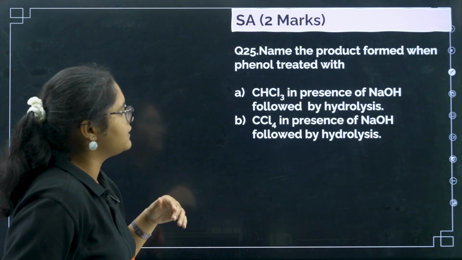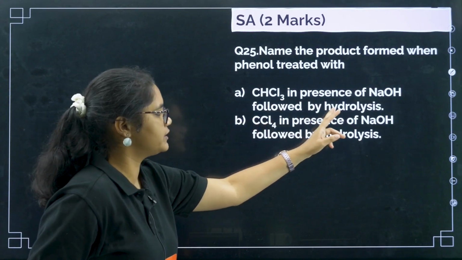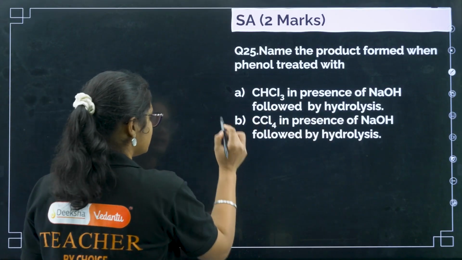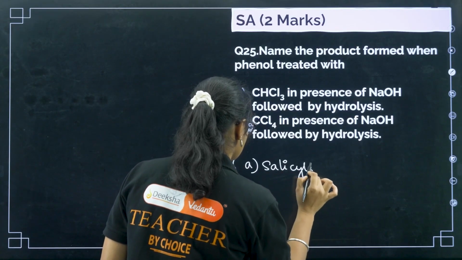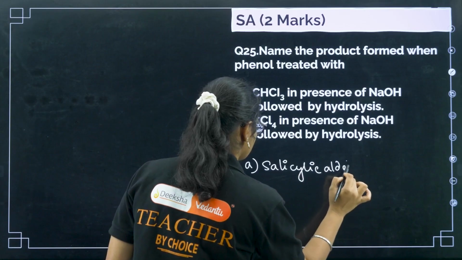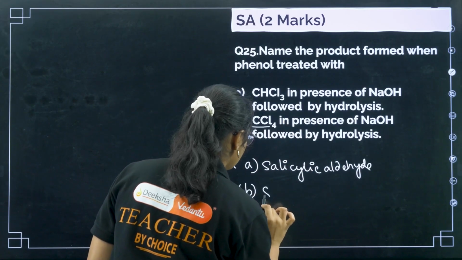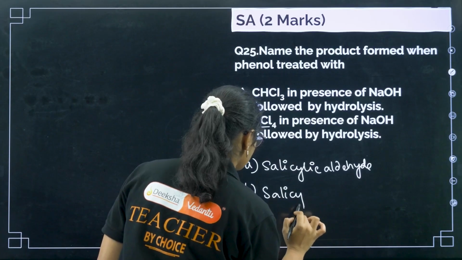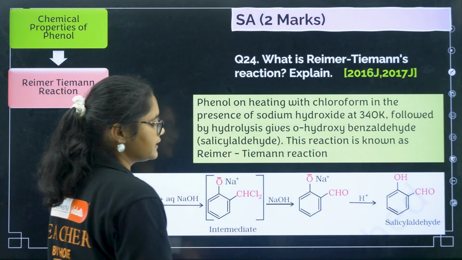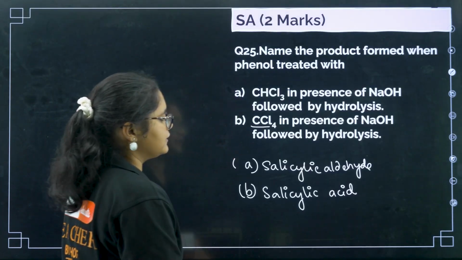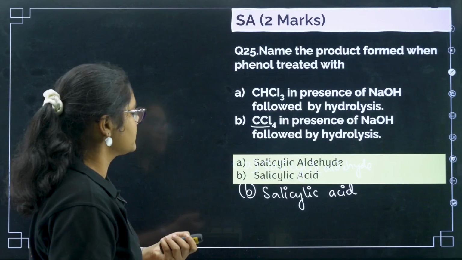Next, question number 25, name the product formed when phenol is treated with CHCl3 in presence of NaOH followed by hydrolysis. So this one is, we just discussed, salicylic aldehyde. Now if you treat it with CCl4, we will get salicylic acid. Salicylic aldehyde we will get here, and here we will get salicylic acid. It's CCl4. This is also an important question.